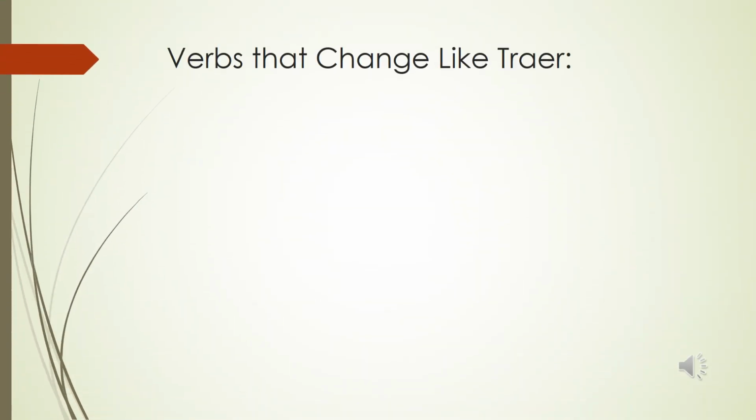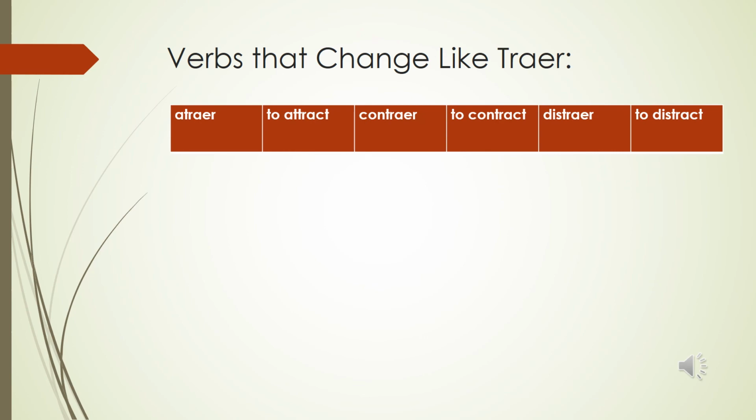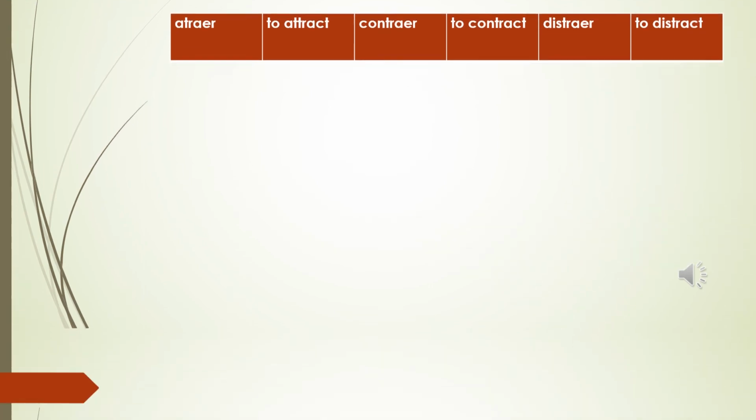These verbs are all going to change like traer, and remember that the yo form of traer is traigo. And again, these all have traer as the base verb, and then they have a prefix added to it to create a new verb.